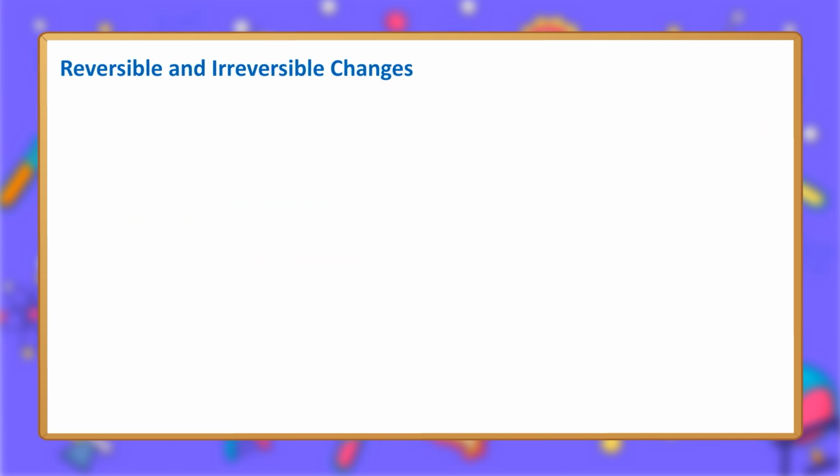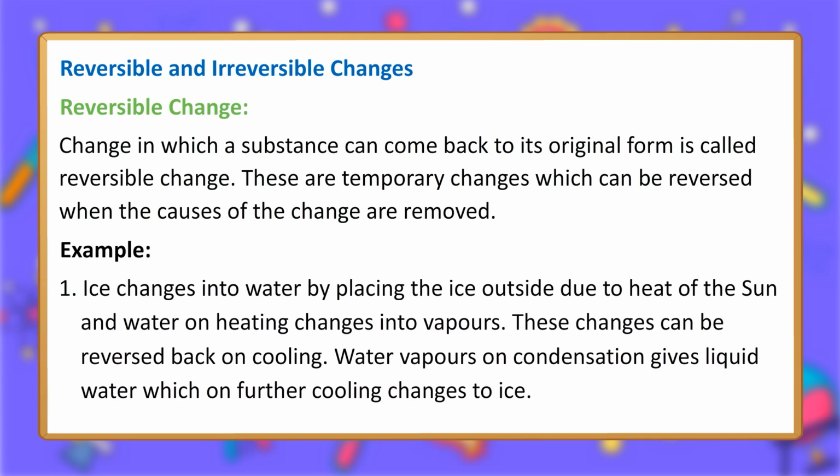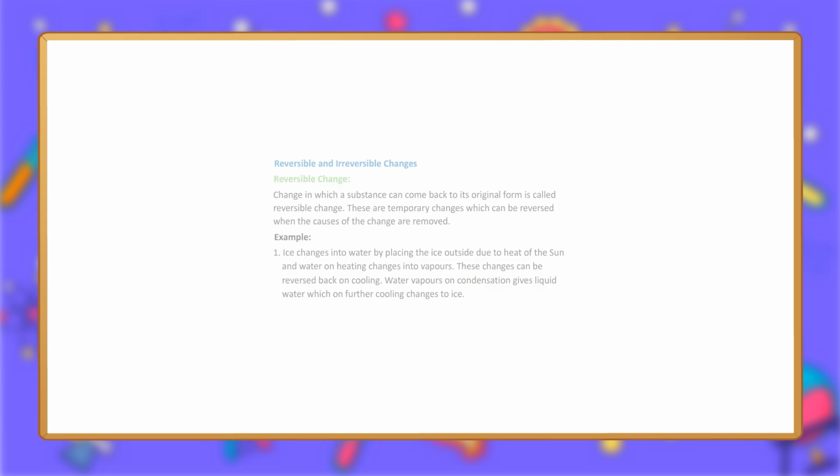Reversible and irreversible changes. Reversible change. Change in which a substance can come back to its original form is called reversible change. These are temporary changes which can be reversed when the causes of the change are removed. Example: 1. Ice changes into water by placing the ice outside due to heat of the sun, and water on heating changes into vapors. These changes can be reversed back on cooling. Water vapors on condensation gives liquid water, which on further cooling changes to ice.